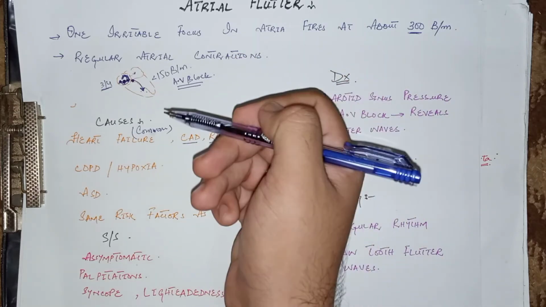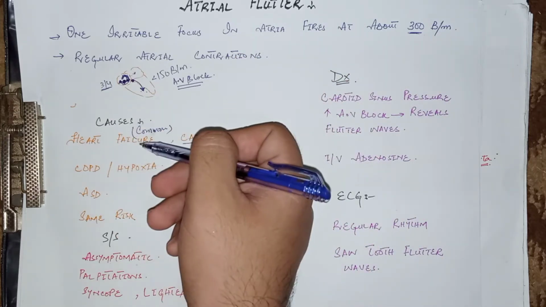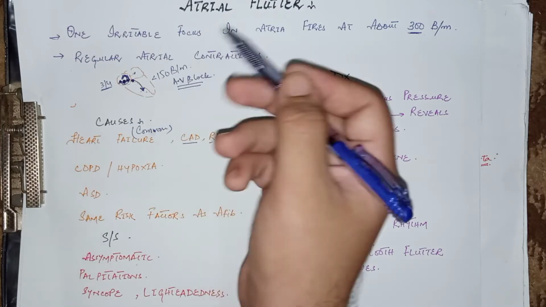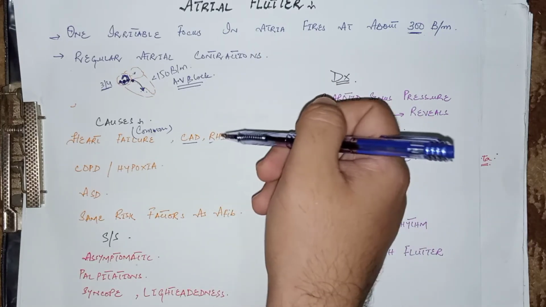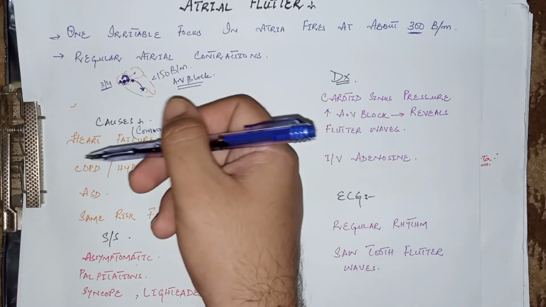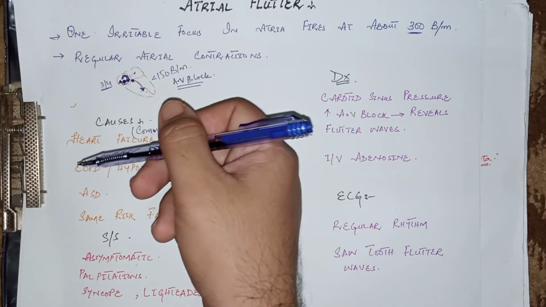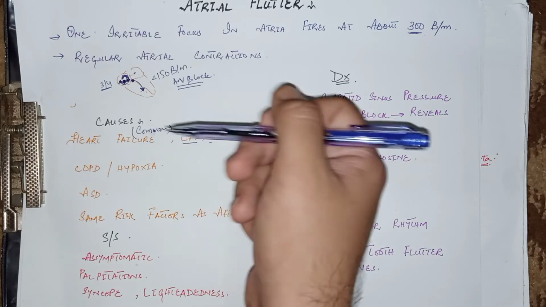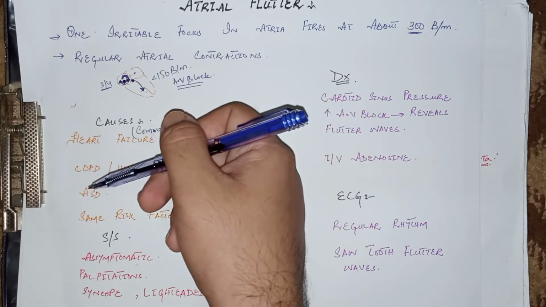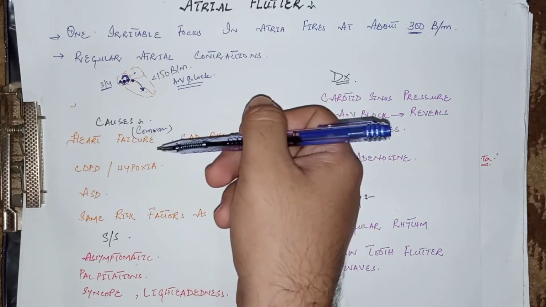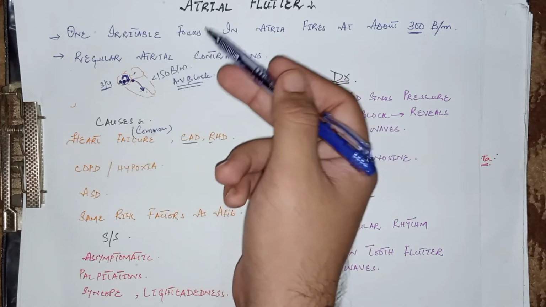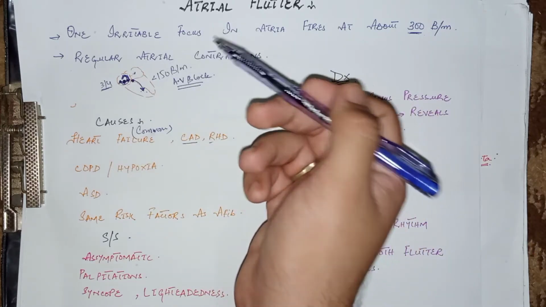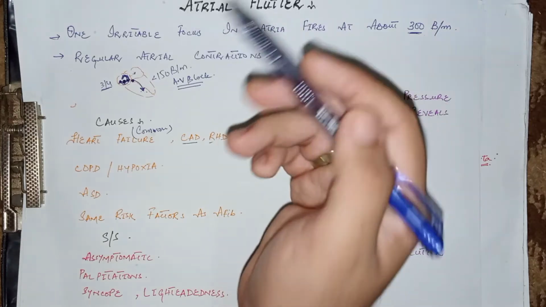Now come to its causes. Heart failure is one of the common causes of atrial flutter. The other causes include coronary artery disease, rheumatic heart disease, pulmonary diseases like COPD or chronic obstructive pulmonary disease, hypoxic states, and congenital defects, which include atrial septal defect. The other causes and risk factors are almost the same as those of atrial fibrillation. We have discussed atrial fibrillation in the previous lecture.